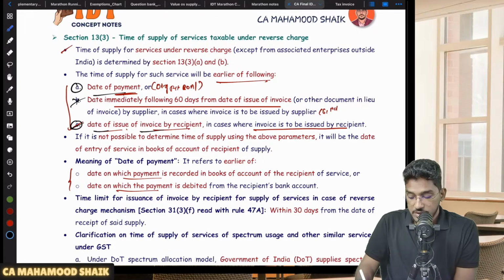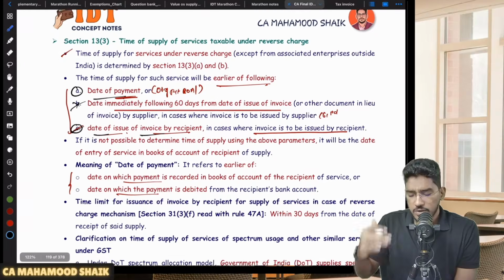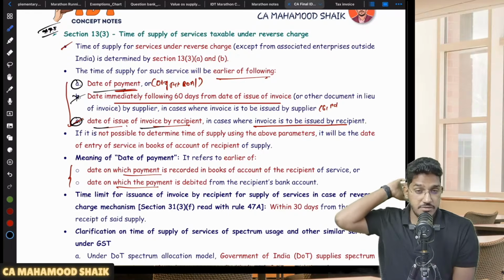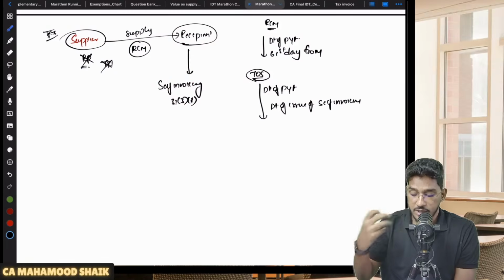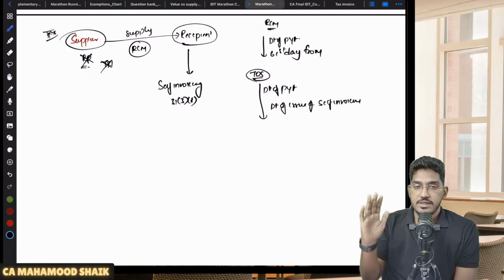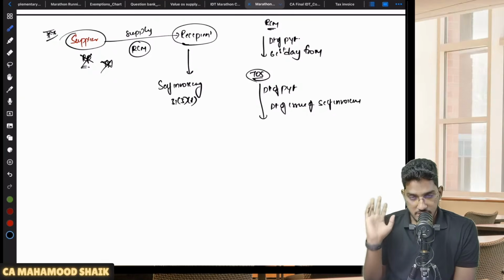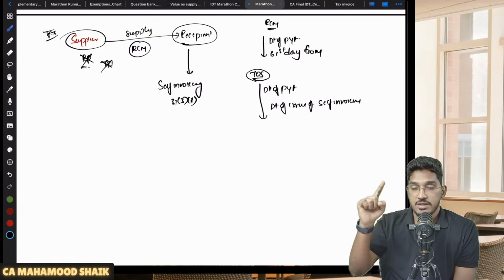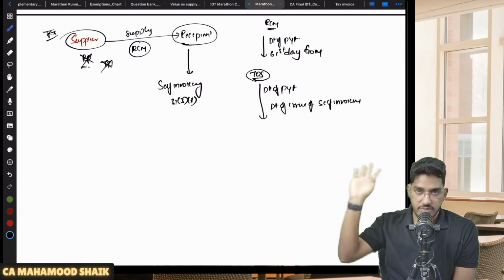So out of all the provisions of this time of supply, section 13 subsection 3 I will consider as very, very important. Here they can twist and pose an MCQ question and all. So like this you have to remember it. I hope this example will help you in remembering the concept. So very simple: in case of supply of services under reverse charge mechanism, if the supplier has given an invoice, the date of payment or the 61st day from the date of issuance of invoice by the supplier.